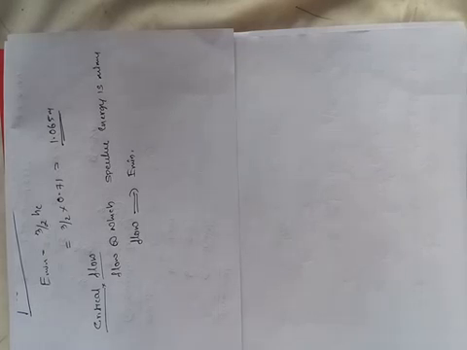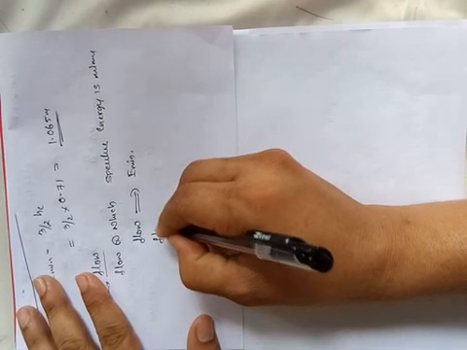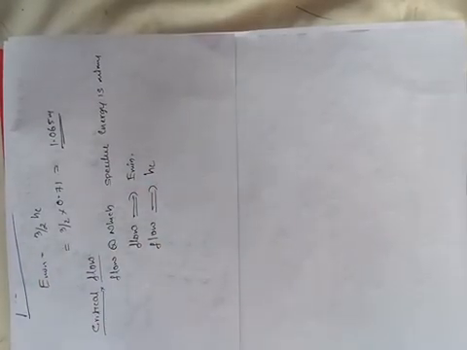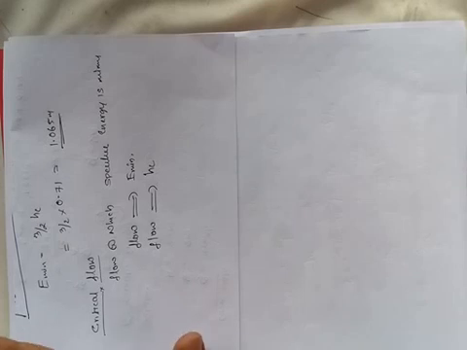So this critical flow means the flow at the minimum specific energy, or the flow at the critical depth is called a critical flow. It's defined as that flow at which specific energy is minimum, or the flow corresponding to critical depth is defined as the critical flow. Flow at the corresponding critical depth HC is called a critical flow.